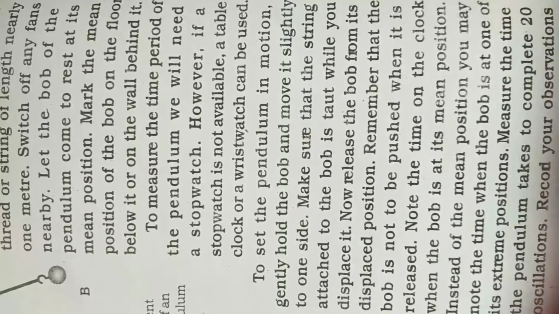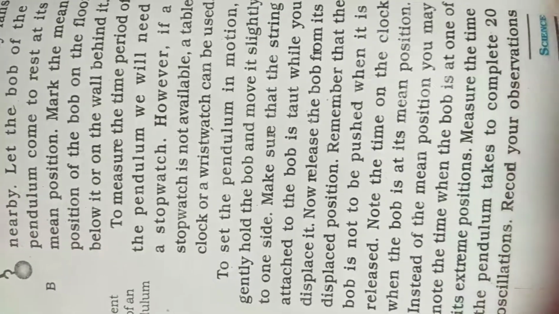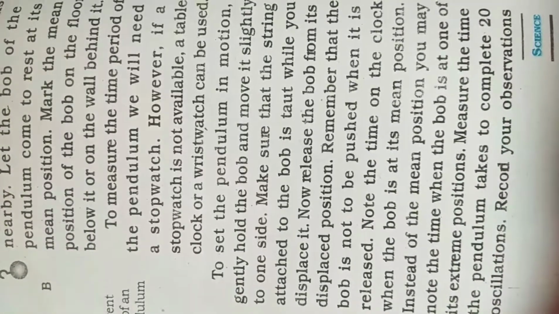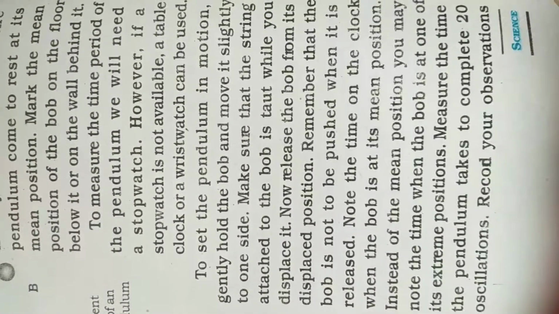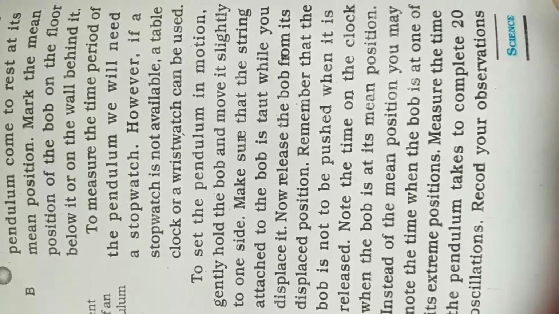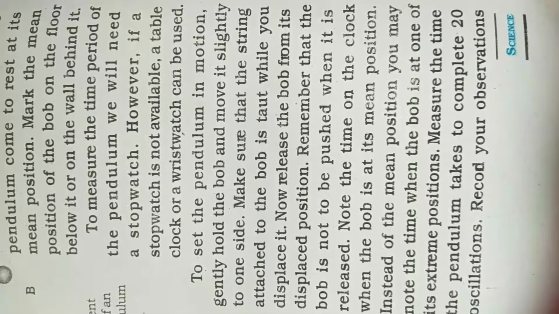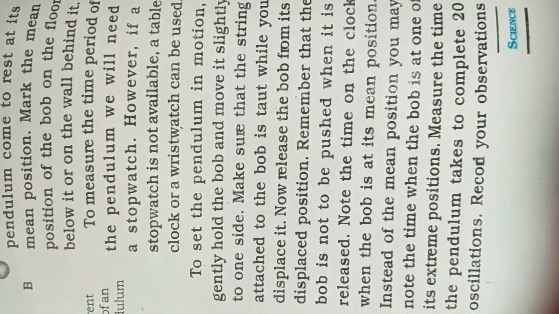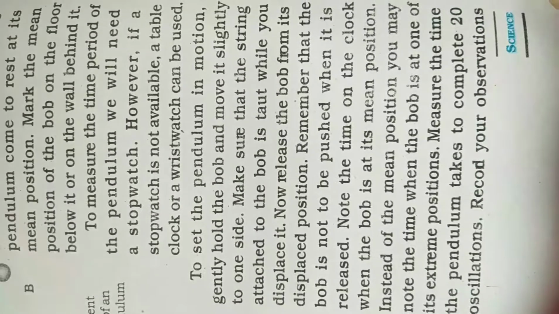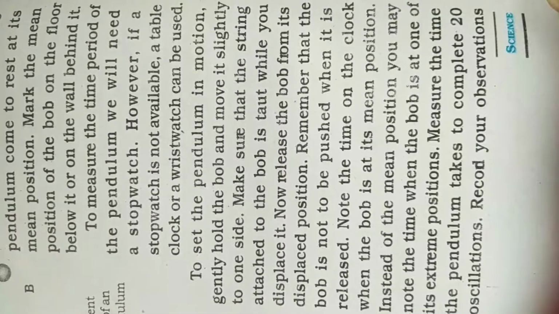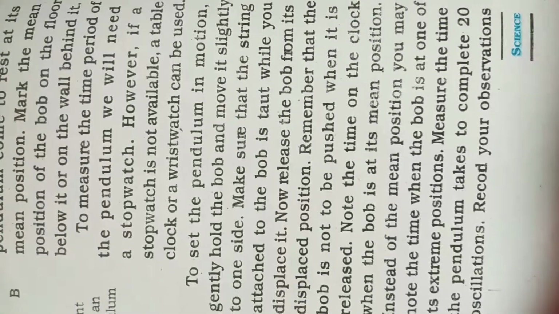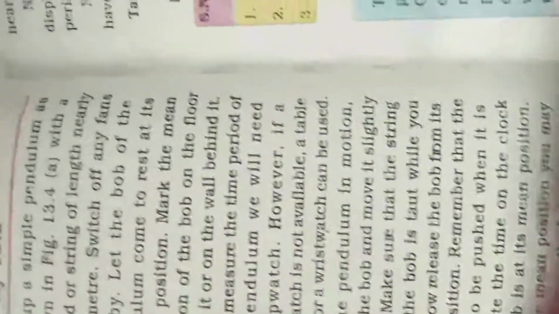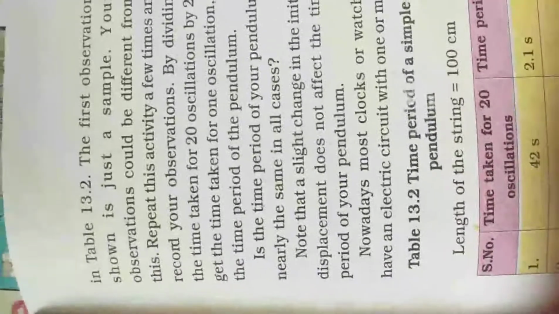Note the time on the clock when the bob is at its mean position. Instead of the mean position, you may note the time when the bob is at one of its extreme positions. Measure the time the pendulum takes to complete 20 oscillations. Record your observation in Table 13.2. The table is given. You should record the oscillations and the time taken by the pendulum.